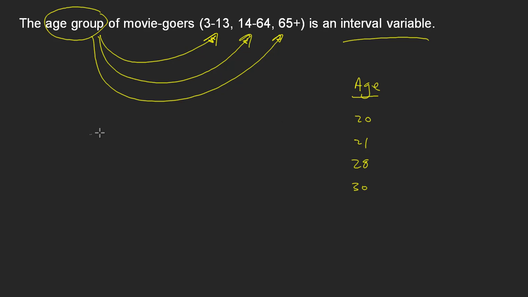So what we've got here is actually a situation where this would be false, because the age group is an ordinal variable. We simply just have categories which can be ranked. You are the youngest when you're in the 3 to 13 group. The next oldest, or the next one in ranking, is 14 to 64, and then finally the oldest is the 65 and over group. This is no longer an interval variable, simply because we do not have equally sized categories, equally sized numerical groups for them to fit into.